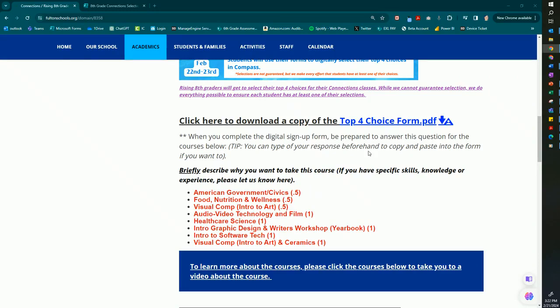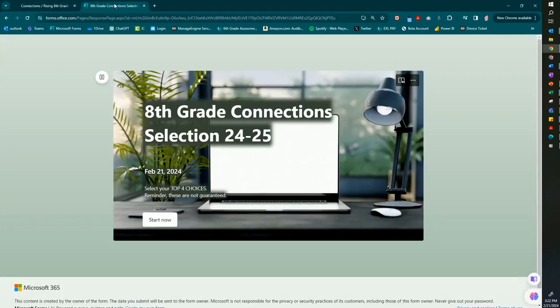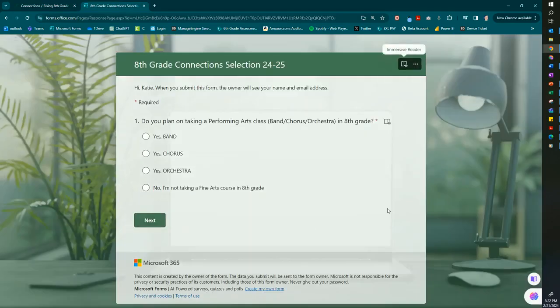Okay, so let's get to the actual process of signing up. Your Compass teacher is going to share with you a link for the actual selection form, the digital form. Once you get that link, you're going to click Start Now. And the very first question is going to ask you, do you plan on taking a performing arts class? So that's band, chorus, or orchestra in 8th grade.